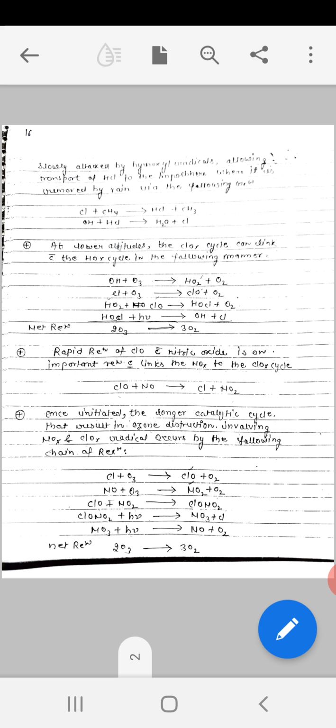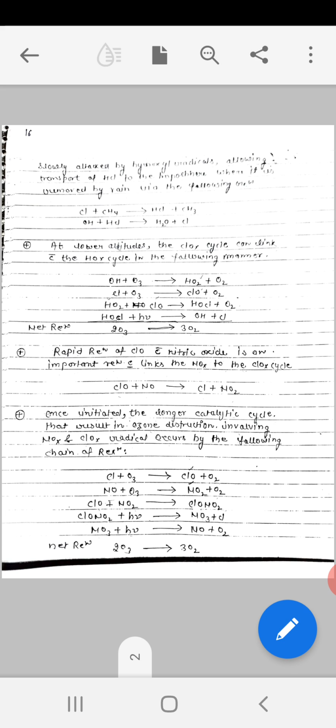Next, at lower altitude, the ClOx cycle can link with the HOx cycle. At lower altitude, the ClOx cycle which we are studying combines with the HOx cycle in the following manner. OH combines with ozone to form HO2 plus oxygen.